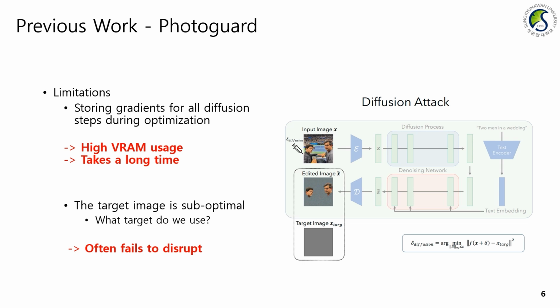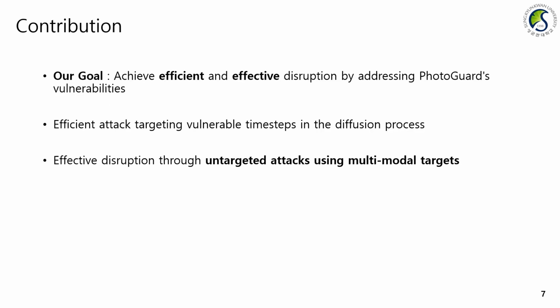Finally, the target image is suboptimal. PhotoGuard's targeted attack varies greatly in performance and difficulty depending on the chosen target, and often fails to disrupt the inpainting model's generation. Our work aimed to address the vulnerabilities of PhotoGuard and achieve more efficient and effective disruption.